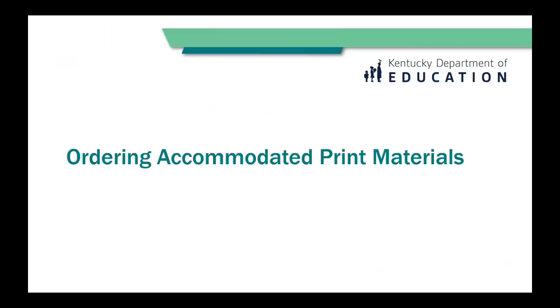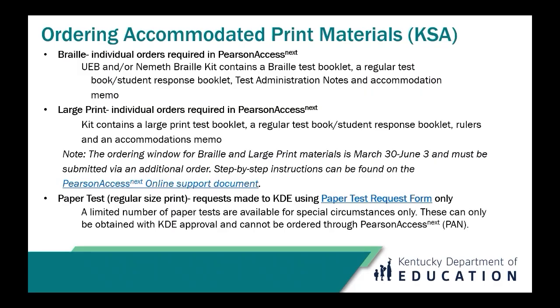Let's discuss ordering accommodated print materials. Accommodated print materials may be ordered in Pearson Access Next. There are kits for Braille and large print. Please note that the ordering window is between March 30 and June 3rd. There will not be any specific shipping windows for accommodated materials. All accommodated materials will be submitted via additional order.